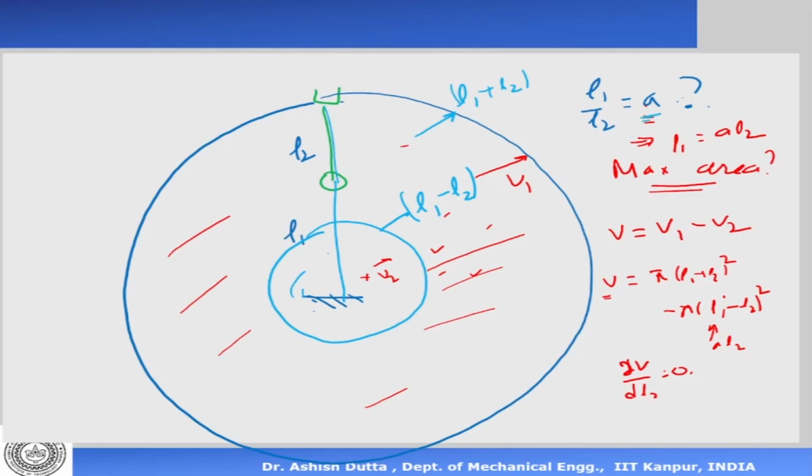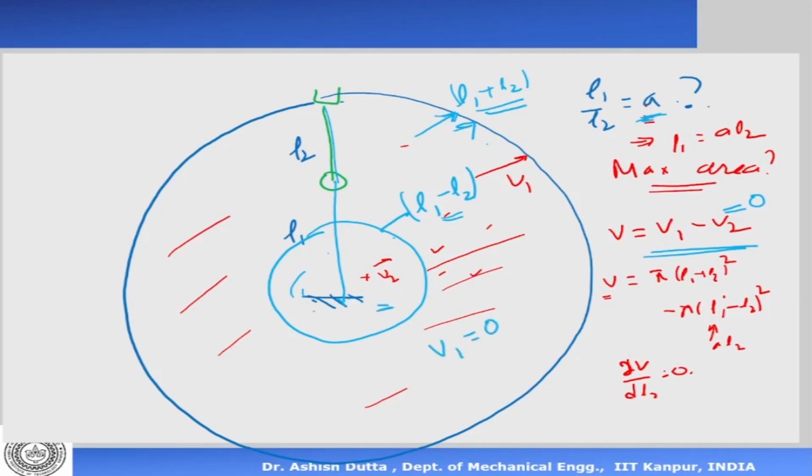Now, whatever the ratio A of L1 and L1 plus L2, the outer circle will always be constant, irrespective of the ratio A, because it depends on L1 plus L2. Whereas the inner circle depends on L1 minus L2, so that depends on A. Whatever the value of A, the outer circle is constant, whereas the smaller one will change. Now, if you want to maximize the area, which is equal to the outer circle minus the inner circle, then if the inner circle is equal to 0, the area is maximized geometrically.